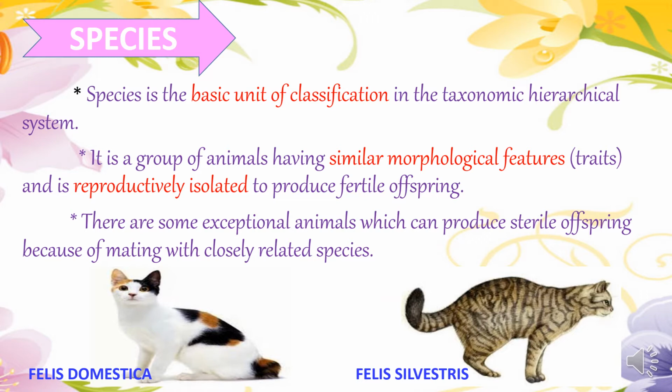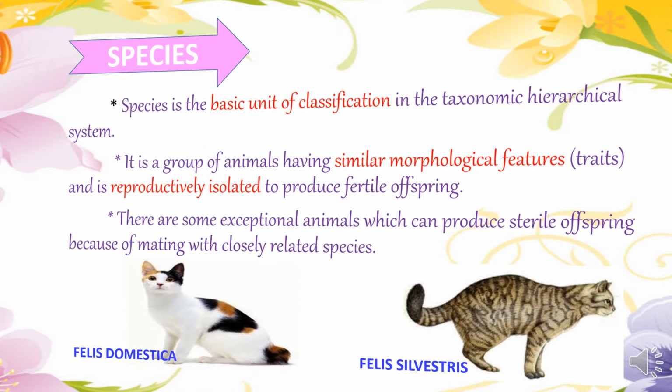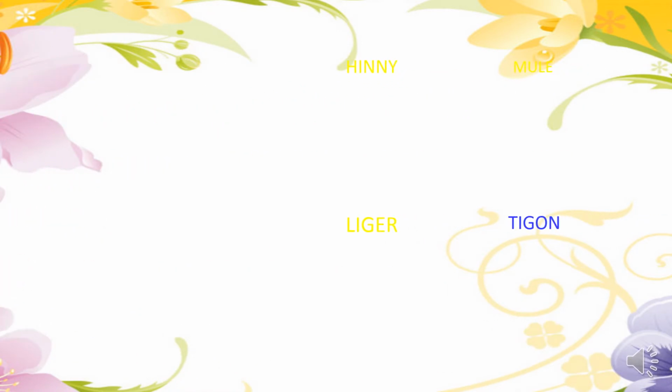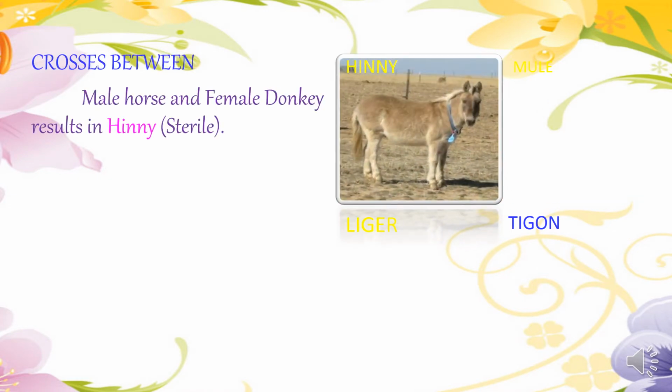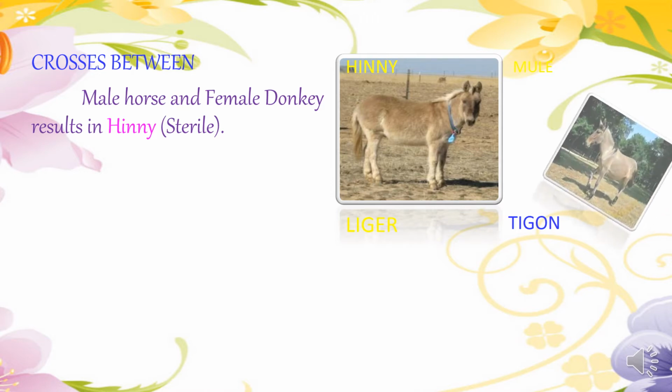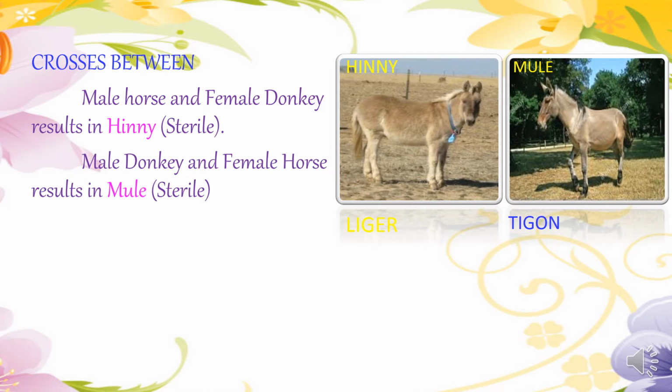And when they crossed the related species, let us see the result of the crossing. So let us look into the crosses between the male horse and female donkey, which results in an individual called a hinny, which is considered to be sterile. Similarly, when a cross is made between a male donkey and a female horse, it results in a mule, which is also a sterile individual.